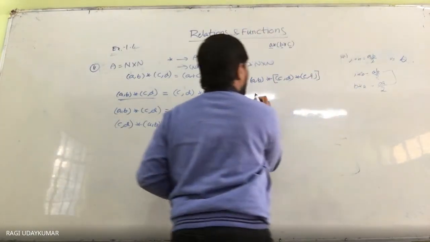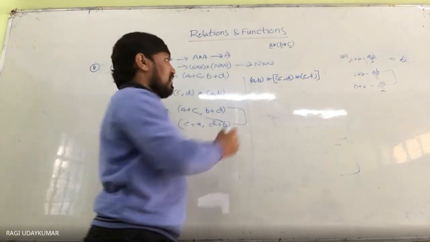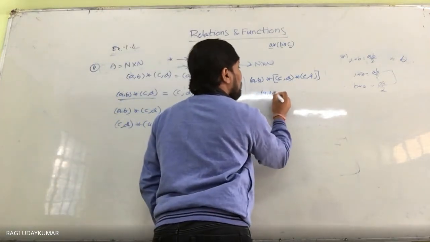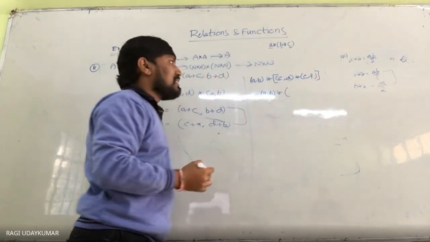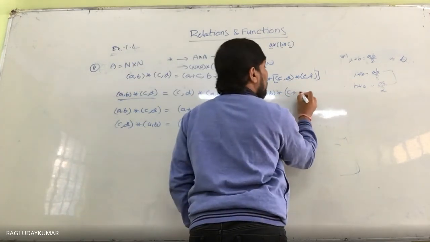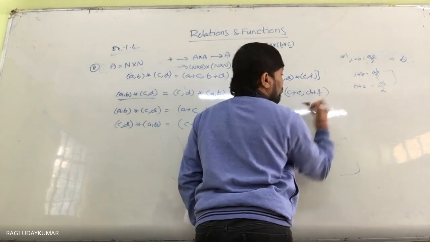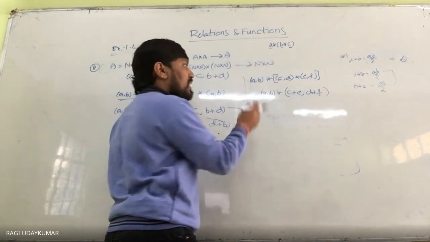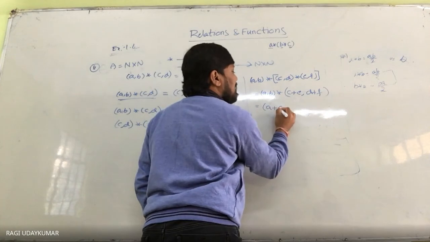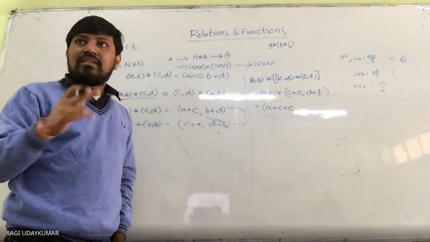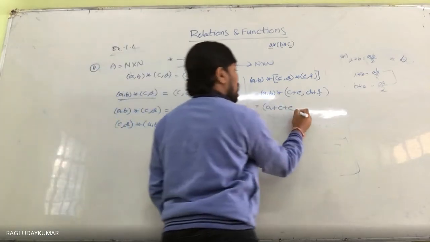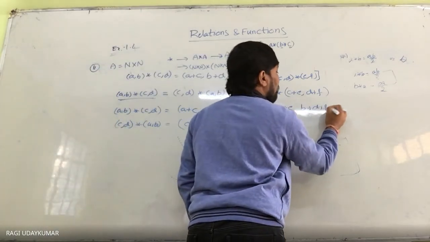So let us first find out this part. In this, as per the definition, (C, D) star (E, F) gives C plus E, D plus F. Now this is equal to A plus C plus E, the sum of the x coordinates, and the sum of the y coordinates, B plus D plus F.